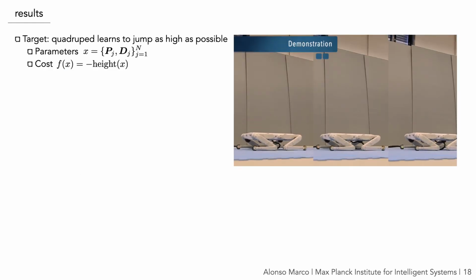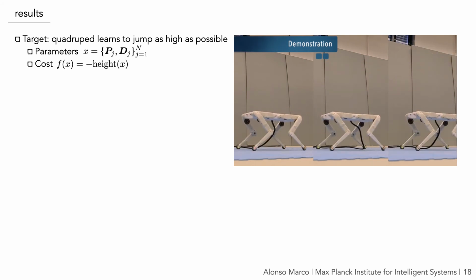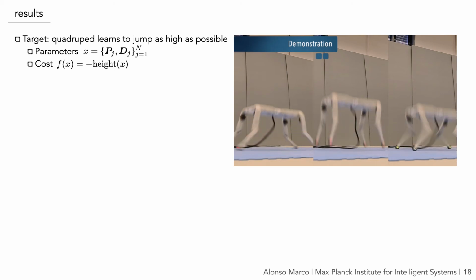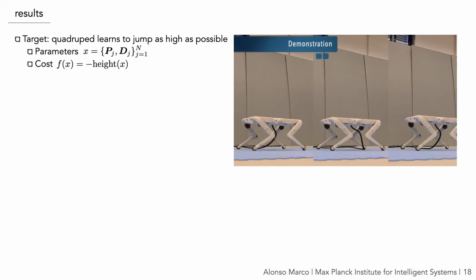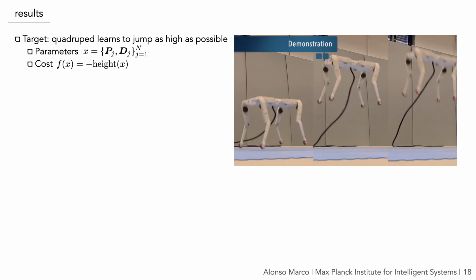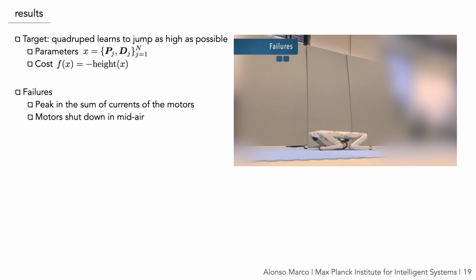We illustrate the proposed framework on a quadruped that learns to jump as high as possible. The target is to learn the P and D gains of the joints. The cost here is formulated as minus the maximum height reached during the jump, which is measured using a motion capture system. During learning, some parameterizations can cause a failure, as we see in the video.